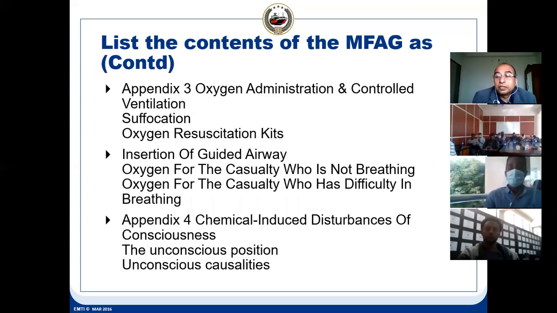What kind of ventilation has to be given? Suffocation. There should not be any suffocation. Oxygen resuscitation kits. How to use them. Insertion of the guided airway because it has to be free for air to enter. Then oxygen for a casualty who is not breathing and oxygen for a casualty who has difficulty in breathing will be treated differently. And then chemical induced disturbance of consciousness, the unconscious position and unconscious casualty.